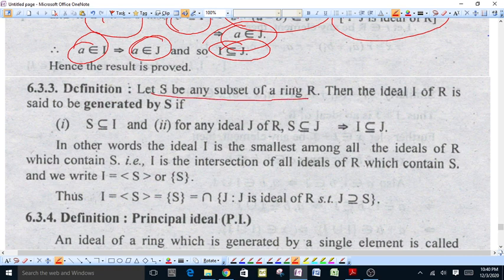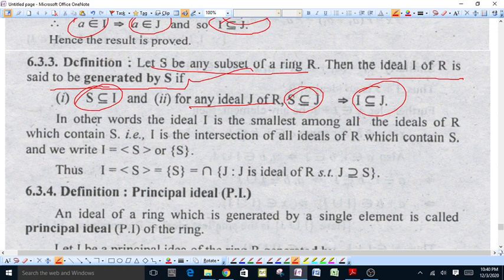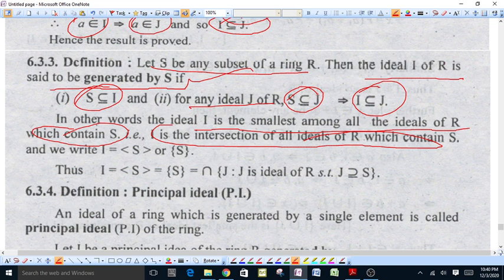Let S be any subset of ring R, then the ideal I of R is said to be generated by S if S is a subset of I, and for any ideal J of ring R, S is subset of J implies I is a subset of ideal J. In other words, ideal I is the smallest among all the ideals of R which contain S, that is I is the intersection of all ideals of R which contain S, and we write I is generated by S. This means I which is generated by S is intersection of all ideals J of R such that S is a subset of J.